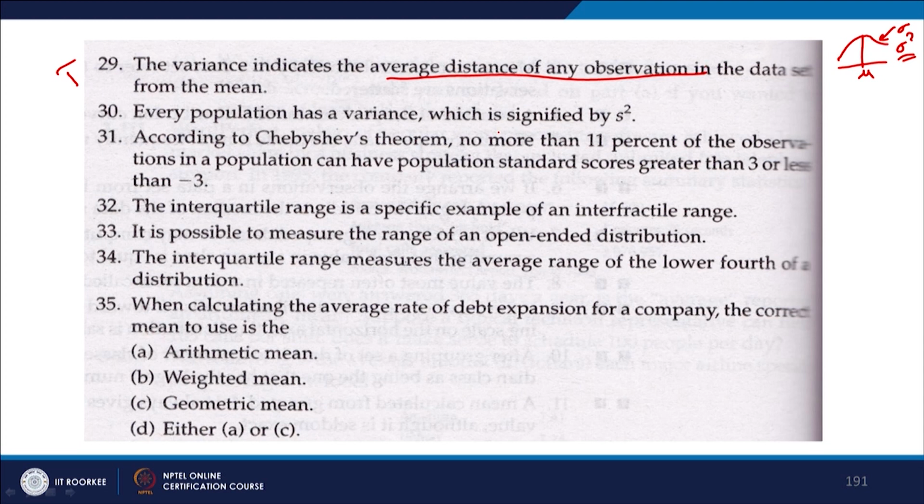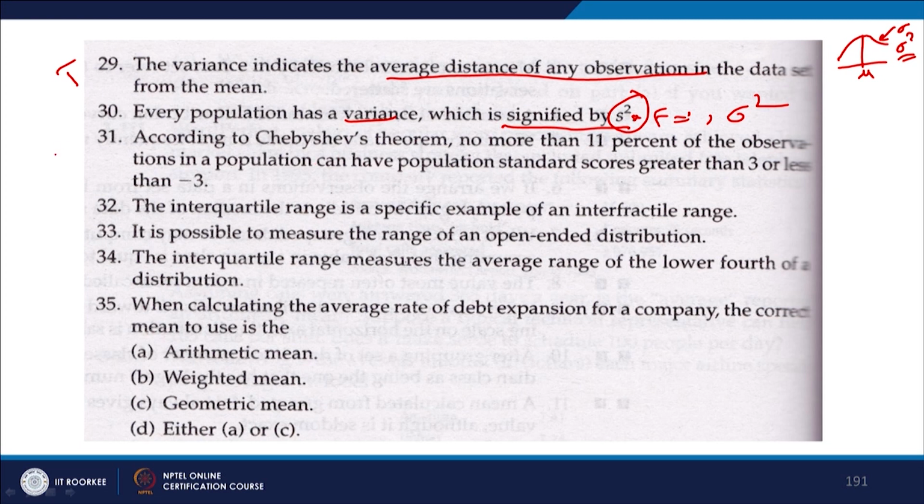Every population has a variance which is signified by S square. Is this correct? Every population has a variance, yes, but what is this? This is the symbol for sample variance. So, this is false. What would be the correct answer for this? This would be this.